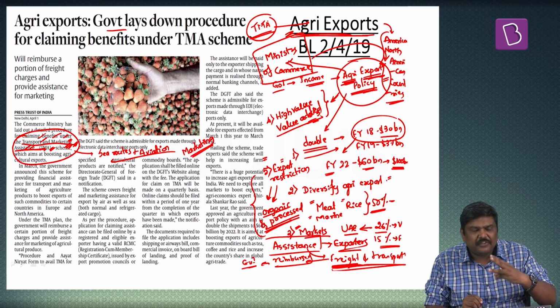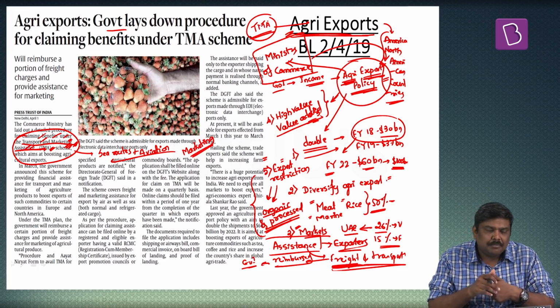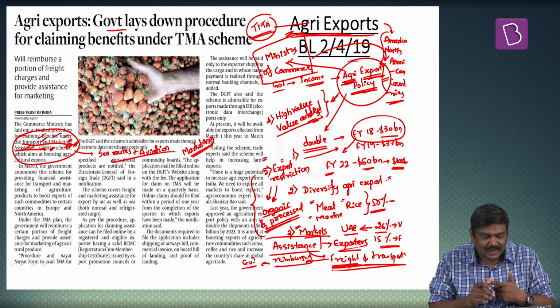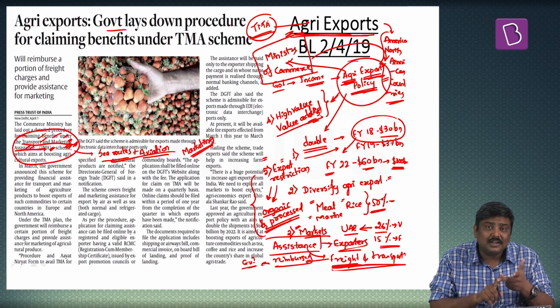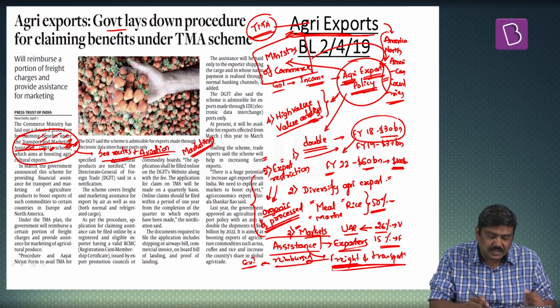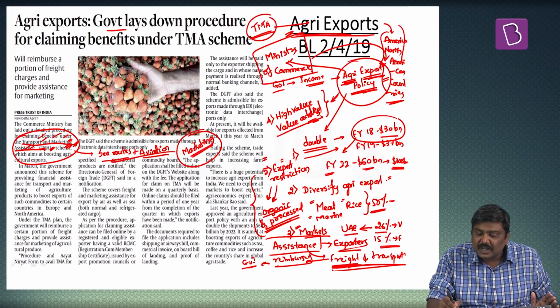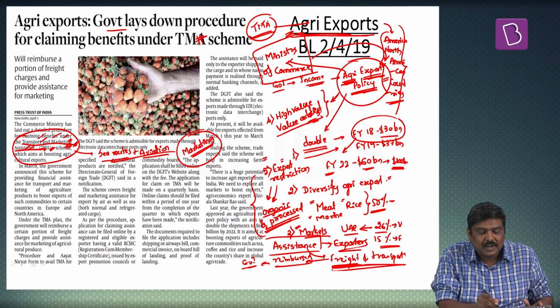So these are the three very important points with respect to TMA. I'll repeat it again. One, part of the freight or transportation charges will be reimbursed. Second, the sea routes as well as the aviation routes will be covered. And third, the Government of India will also provide assistance for marketing of these agriculture exports in these markets. So these are some of the very important points related to this concept of TMA.